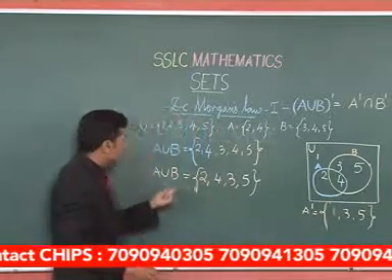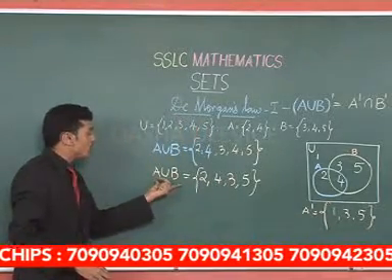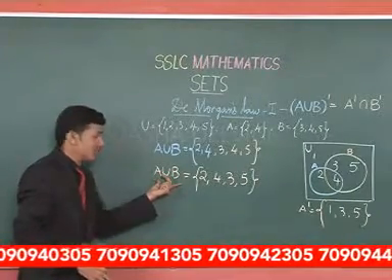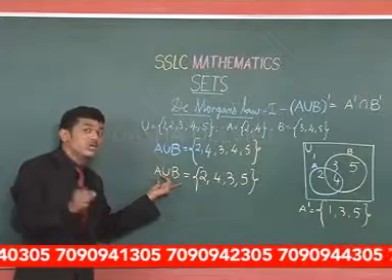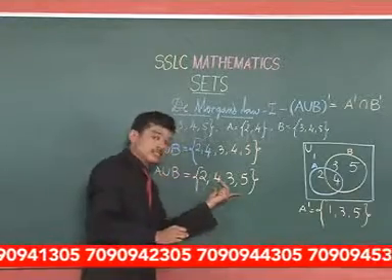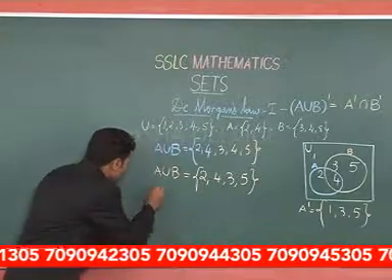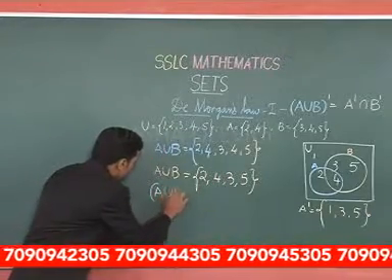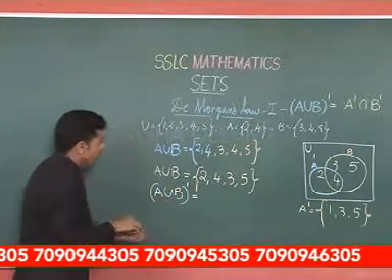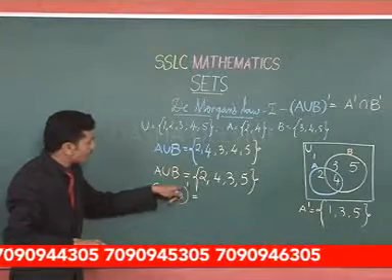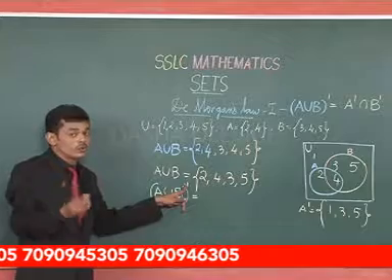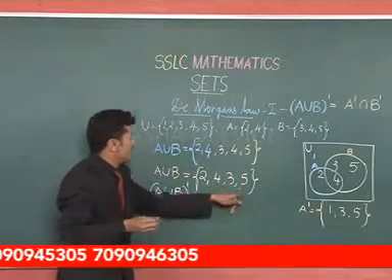But here we need the complement of the A union B set. In the sense, we need to find a set which has the entities of the universal set other than those present in this set. By definition, the complement of a set will contain the entities of the universal set other than the entities present in the set.